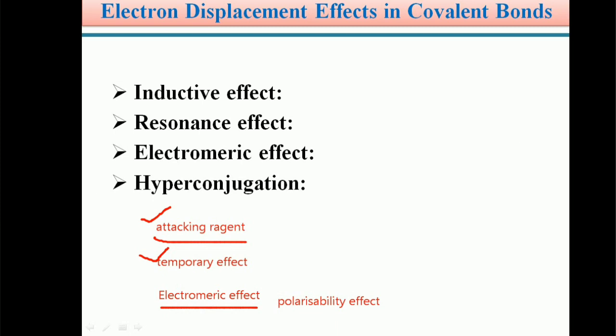With the help of hyperconjugation, we can explain the stability order of carbocations as well as the stability order of free radicals, that is, carbon radicals. So, students, what the inductive effect, resonance effect, electromeric effect and hyperconjugation are, we will see in detail with examples.